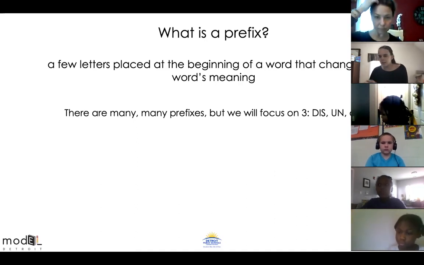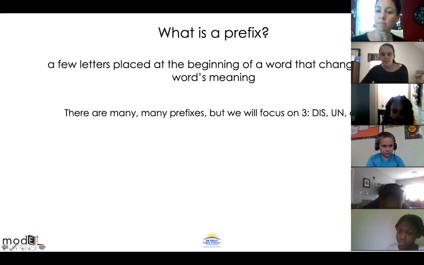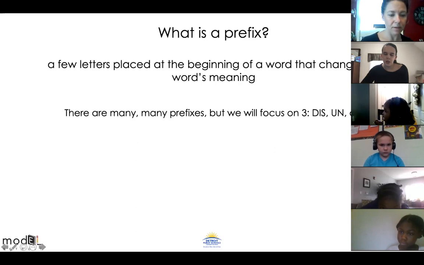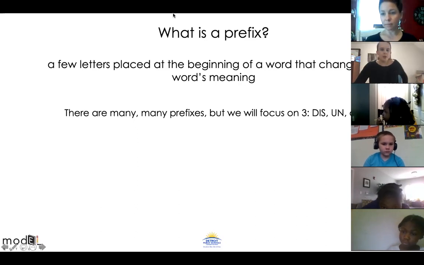I see people raising hands. Tamara, do you have a question or are you just holding your hand up? You're muted, babe. Holding my hand up. Okay. Just holding it up. B, did you have a question? Your hand was up too. No? Okay. All right. So I want to show you a couple examples of base words plus prefixes. So I'm going to let that friend in.